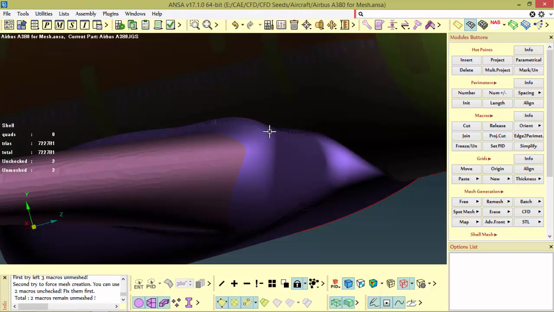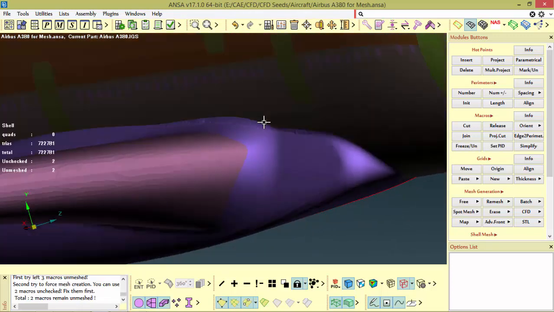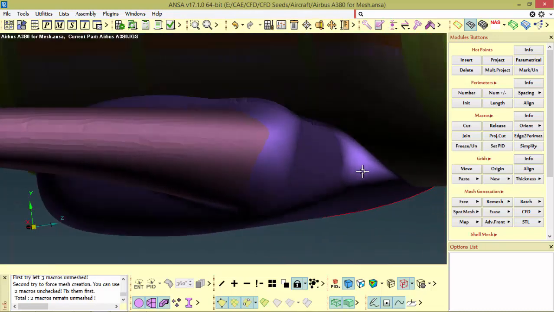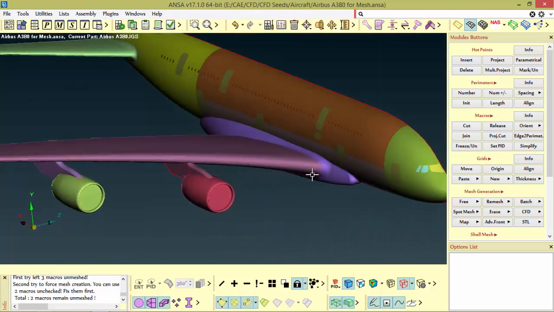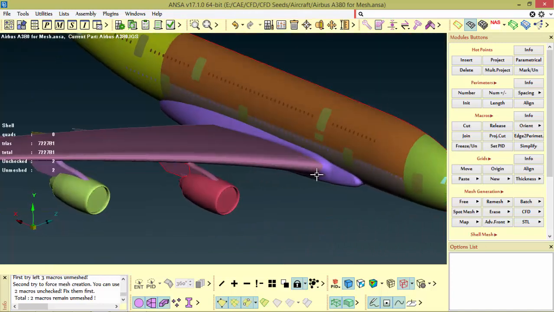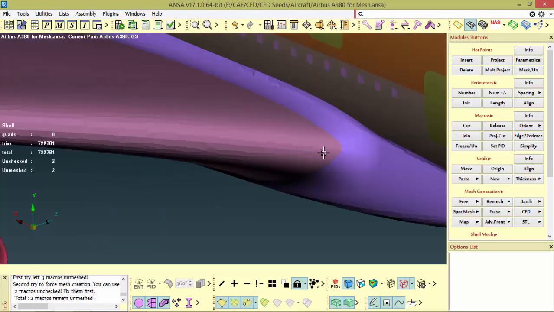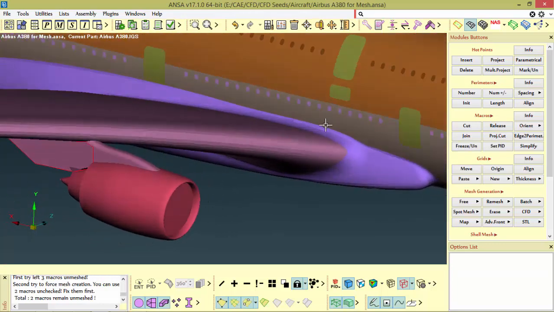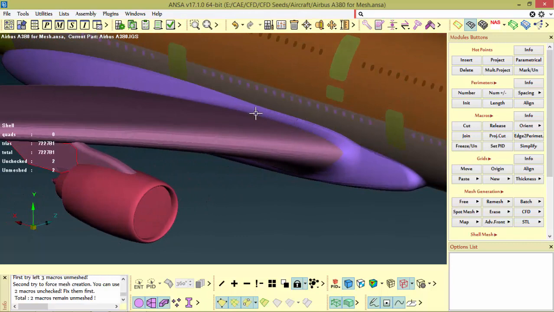Because curvatures can accelerate or decelerate the flow depending upon the position and the orientation with respect to the flow. When the velocity is increasing, the pressure drops. Likewise, the physics is going around this aircraft.